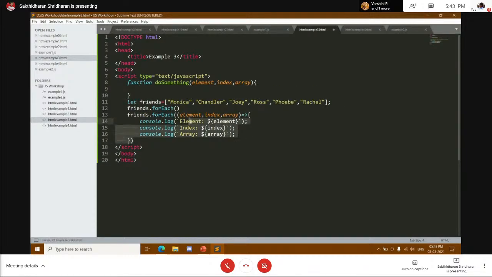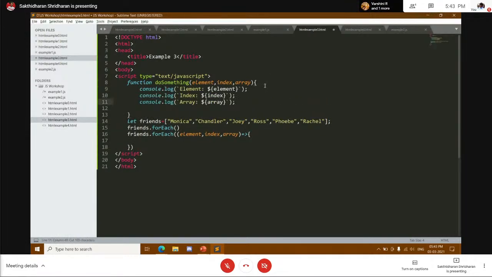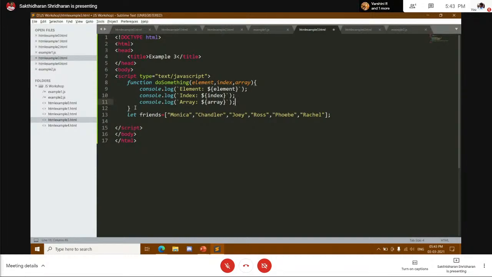Inside the body, I'll just copy paste this. So now I have created a function that takes 3 arguments and then prints them. What I'm printing you will see in a few seconds.